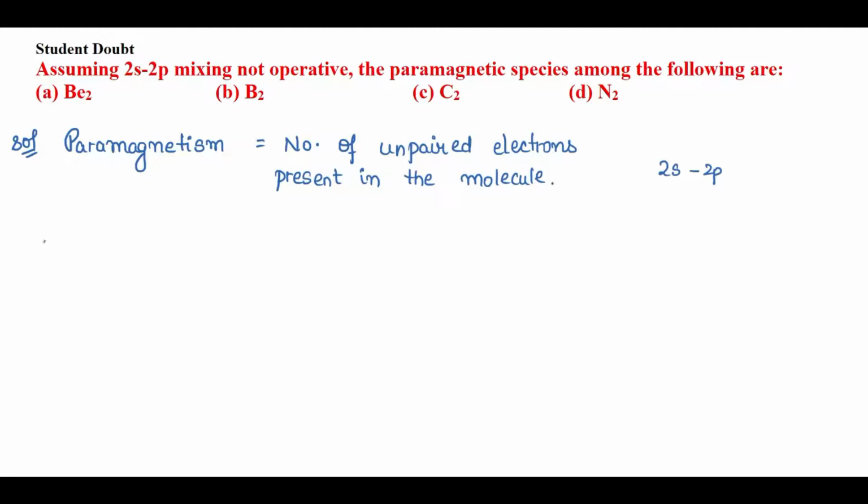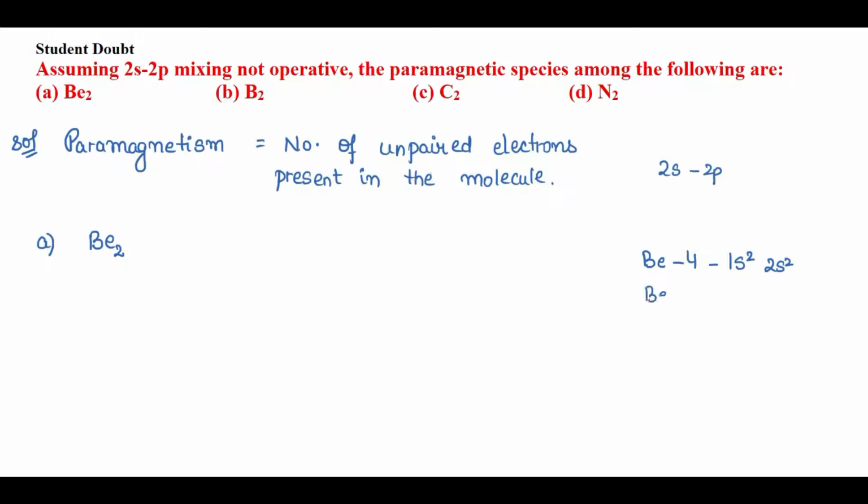So let's see the first problem, that is Be2. That means two beryllium atoms are combining and forming a molecule, right? So the number of electrons in one beryllium atom equals 4, so the electronic configuration will be 1s2 2s2, right?